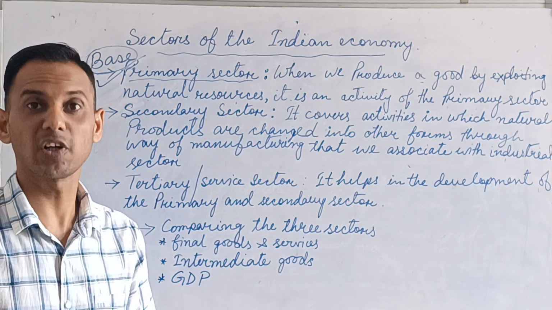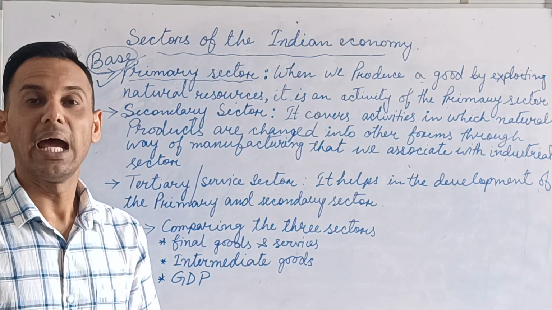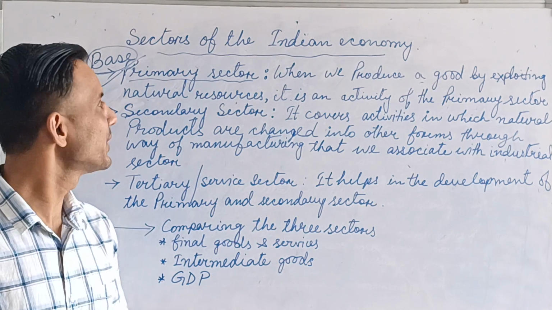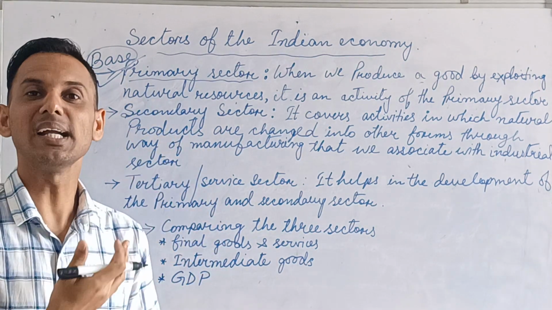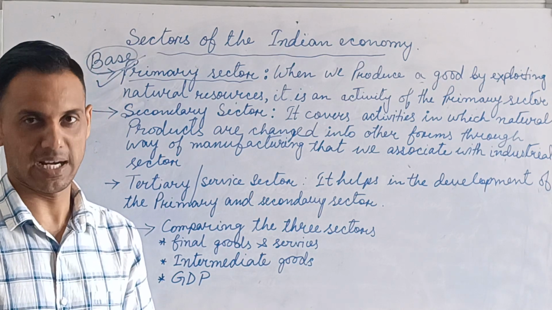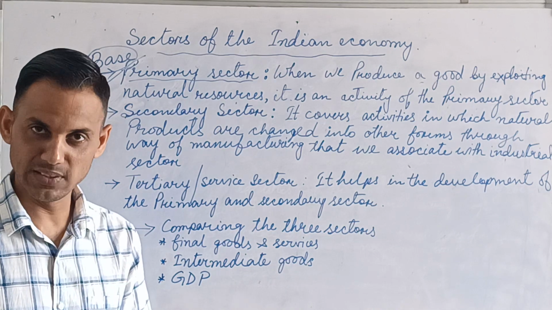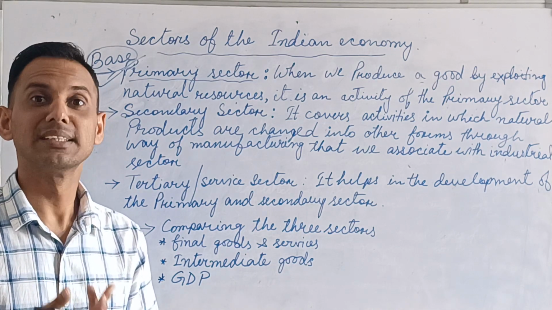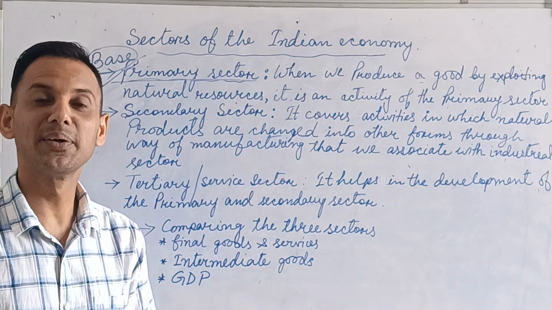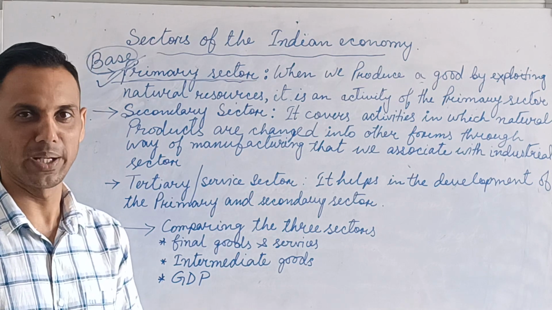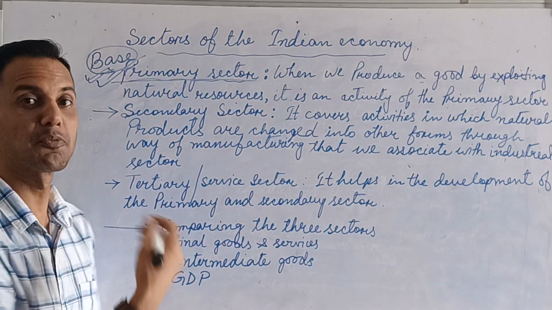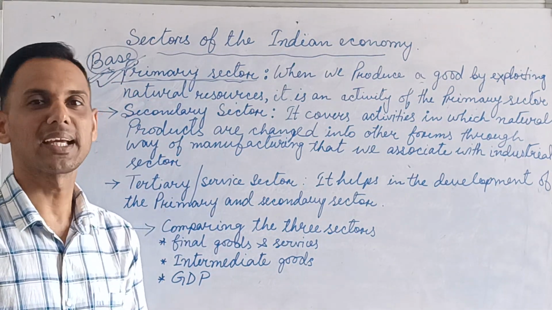Okay, so the maximum natural product we get from agriculture, fishing, dairy, forestry. So that's why this is also called the agriculture and related sector. Is it clear? It means natural product, we get from where? Agriculture, forestry, fishing, dairy, and that's why this primary sector is also called the agriculture and related sector. It is very easy to understand why it is called the primary sector, because it is the base and it provides raw materials to the secondary sector.